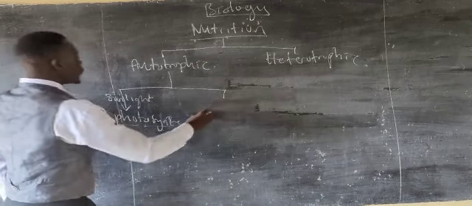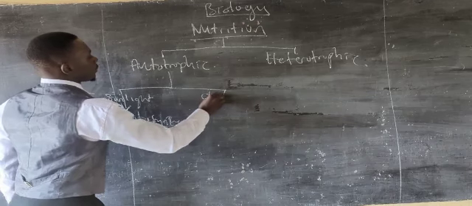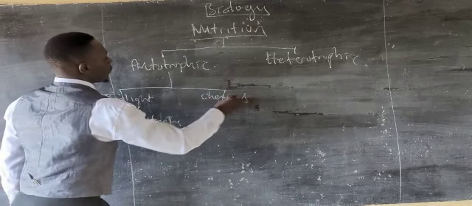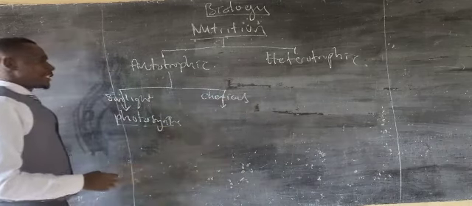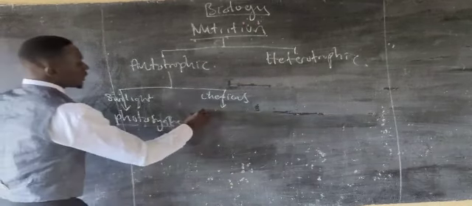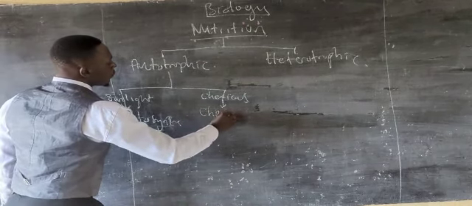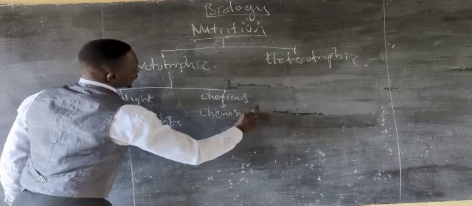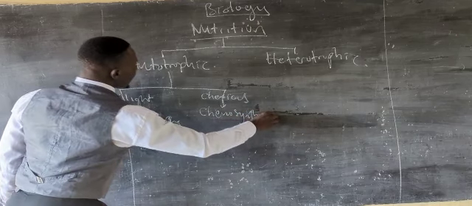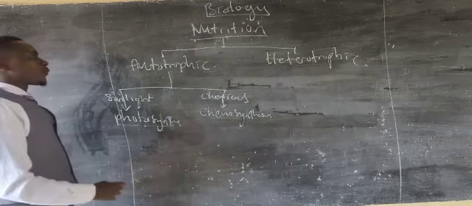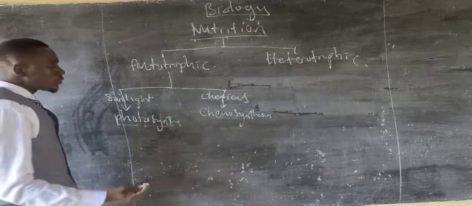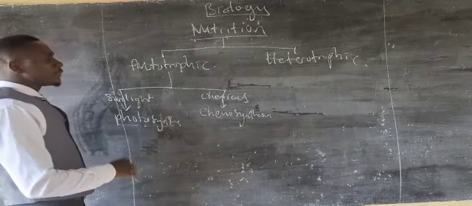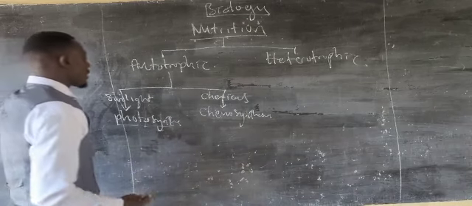Or they can use chemicals. They can use chemicals to obtain energy in order to produce their food in a process that we call chemosynthesis. Chemo for chemical, synthesis for production. It means they produce their food with energy gotten from the oxidation of chemicals.